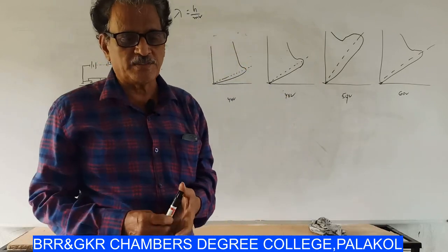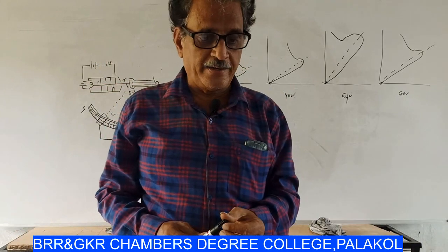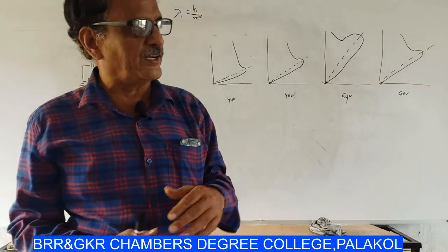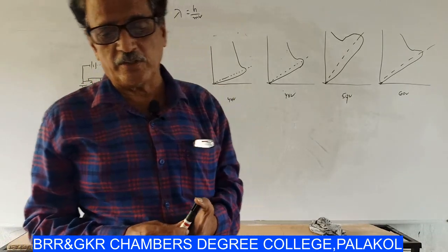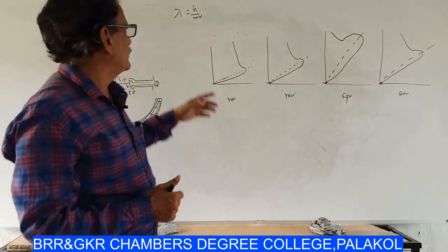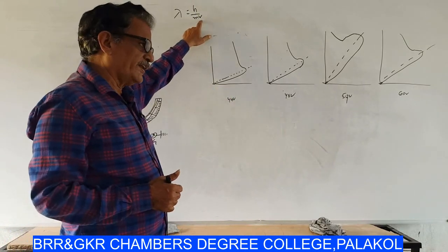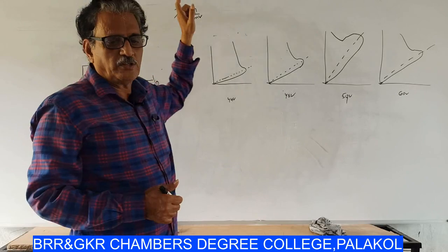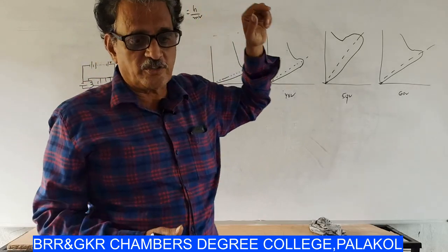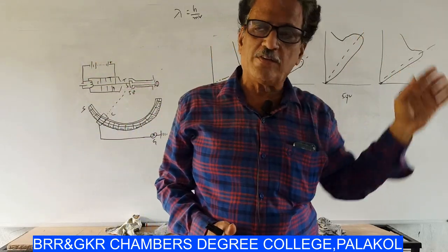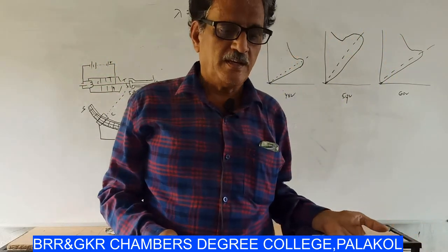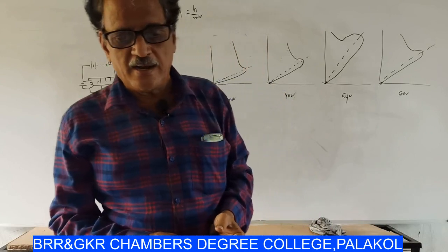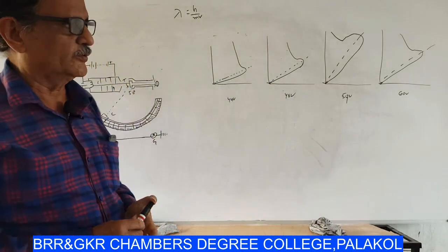If v is equal to infinity, lambda is equal to 0.